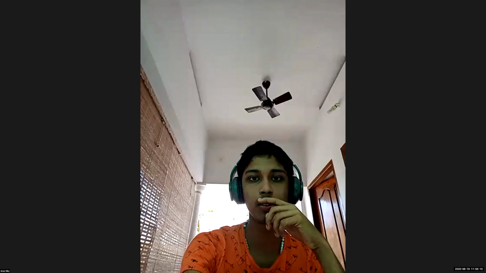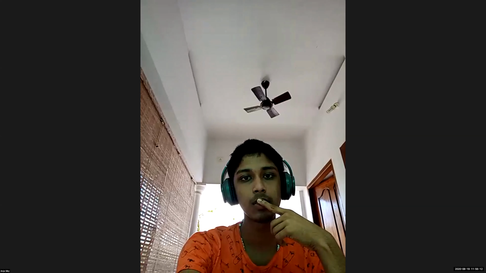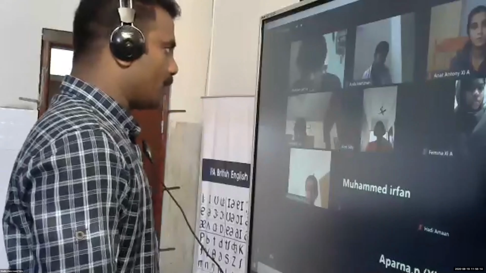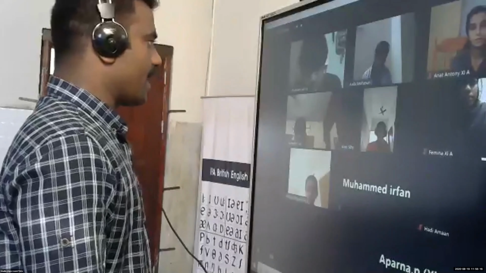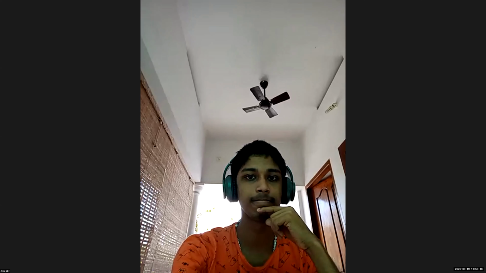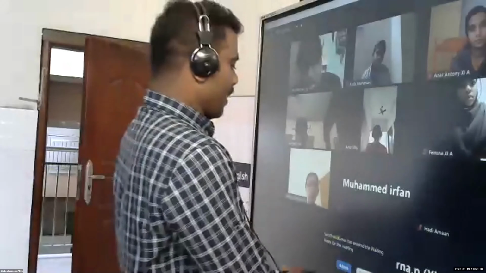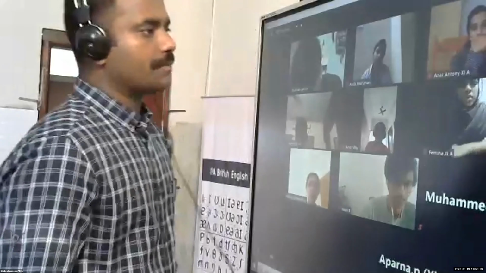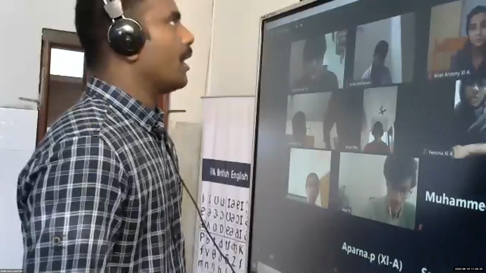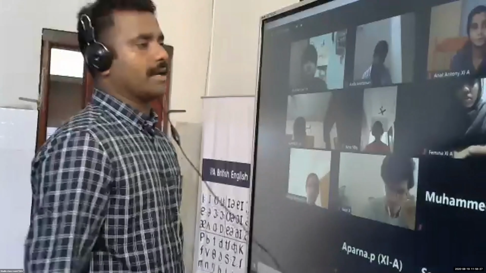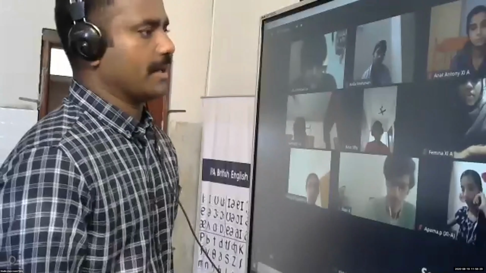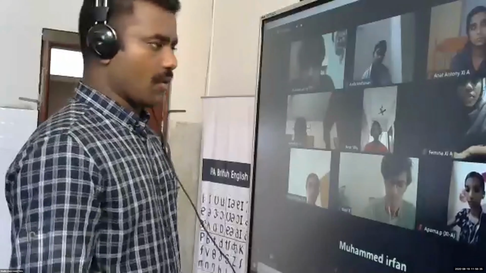Cash account debit to Siddharth. Okay. Next, paid cash to Mohan. Mohan account debit to cash account.